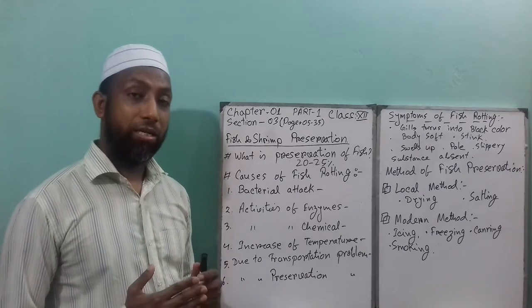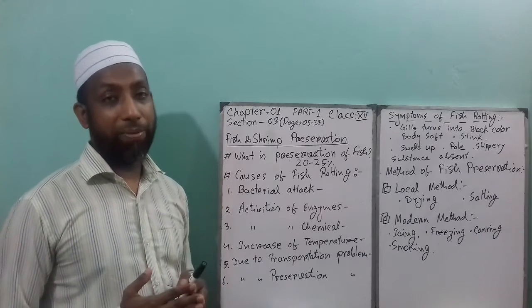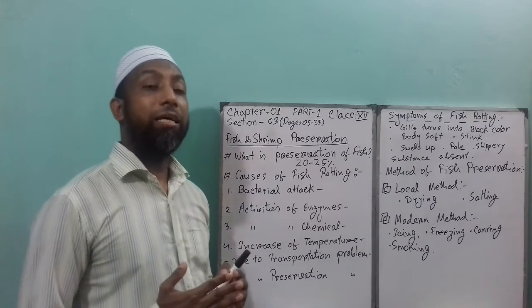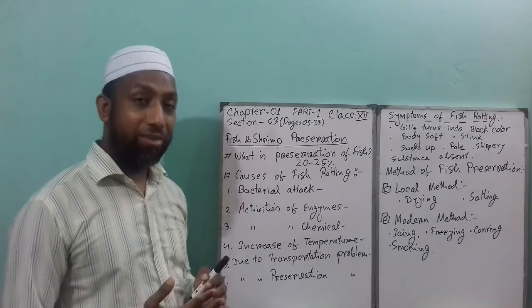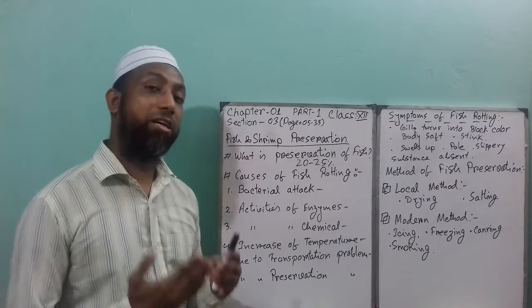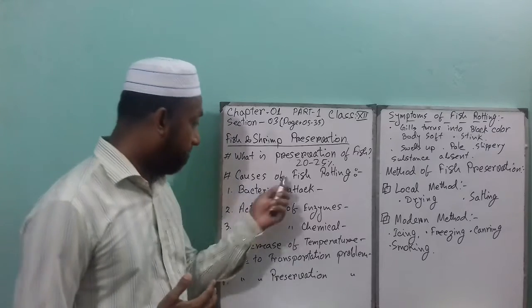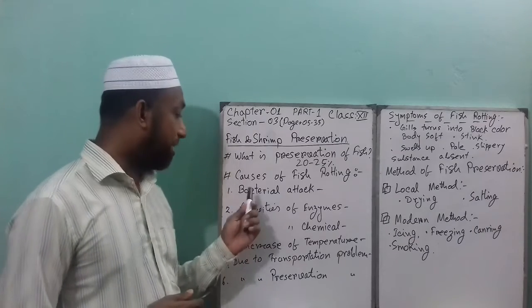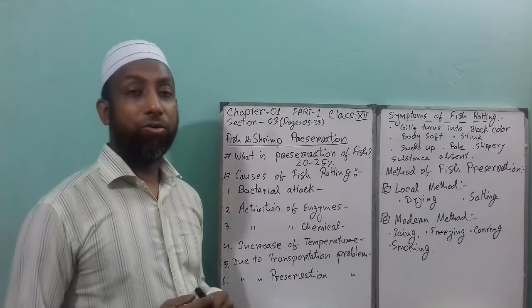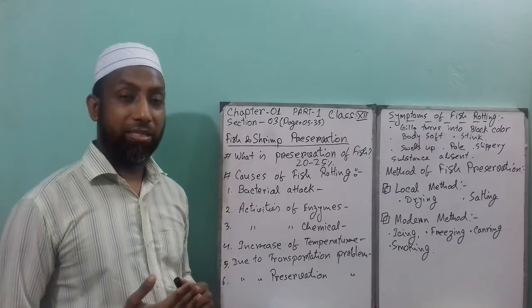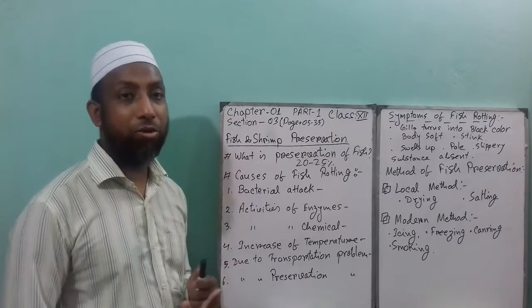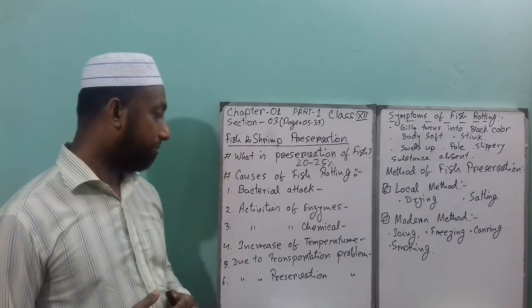Even when the fish is alive, the bacteria help its living activities. But after the fish dies, bacteria start their activities. That is the main cause of fish rotting.